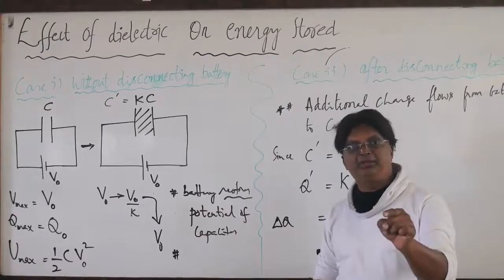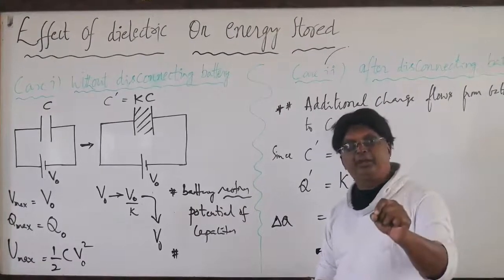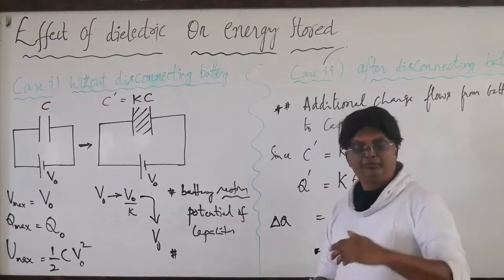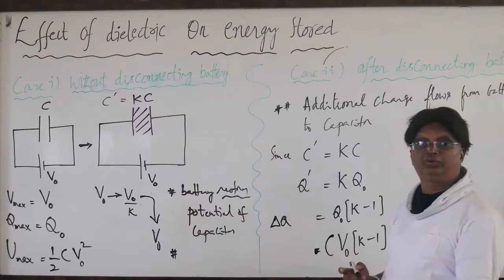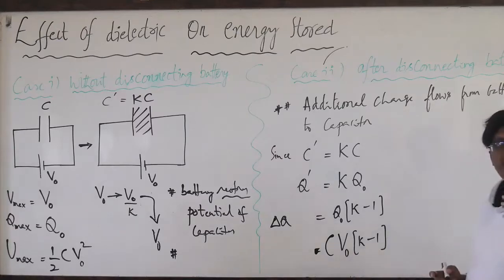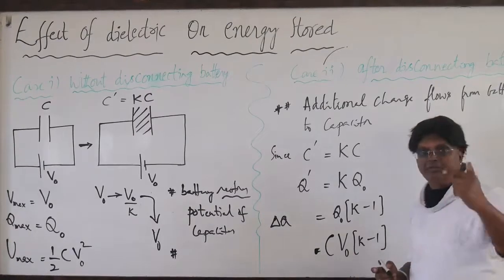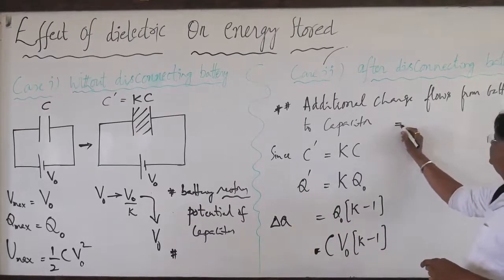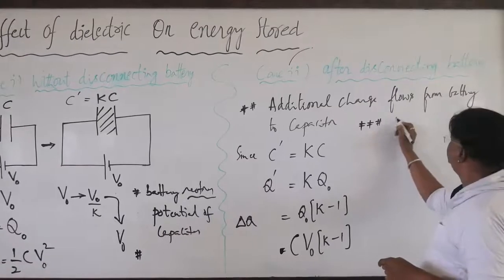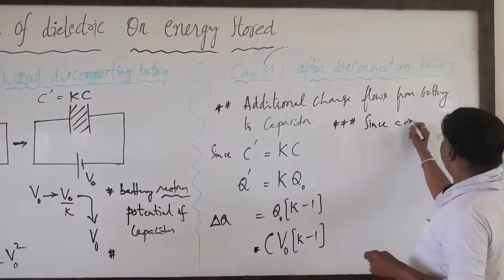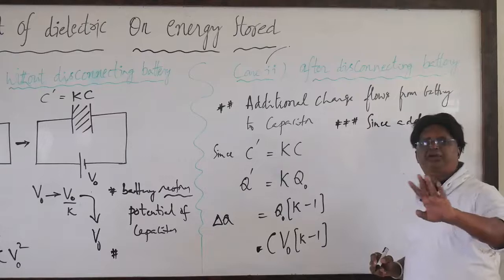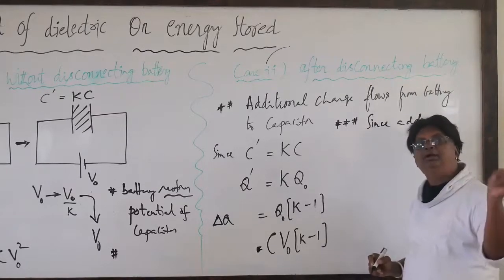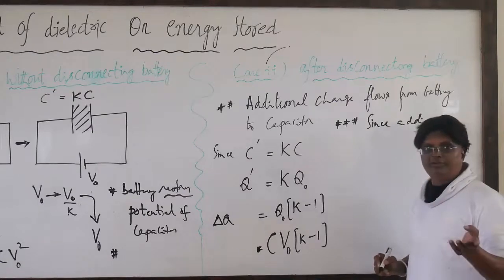Additional charge flow is happening, therefore additional work is done, and additional work means additional energy. More energy will now be stored in the capacitor. Please remember the statements and follow the sequence: delta Q, and the third and last one. Whenever additional charge is supplied by the battery, work is done and energy is stored.